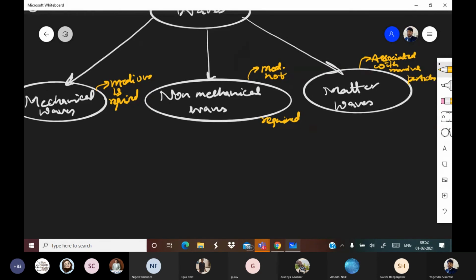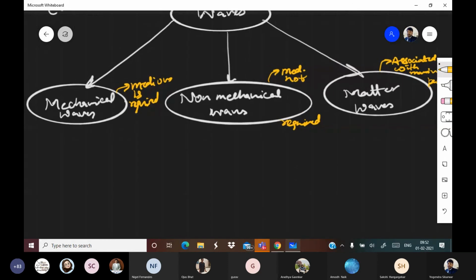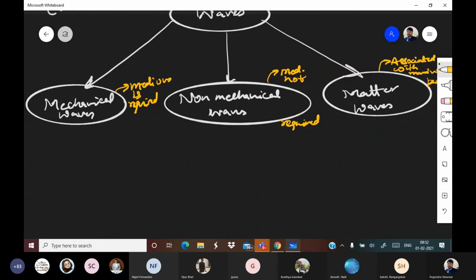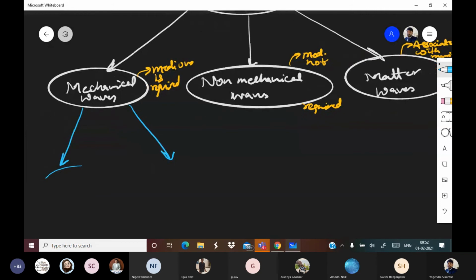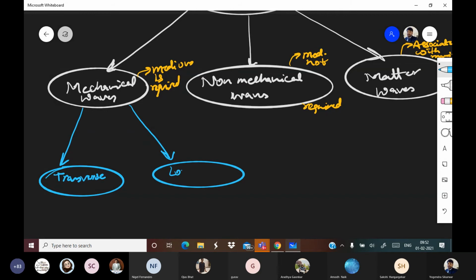Now, when we are going further in mechanical waves, these are of two types: transverse and longitudinal. Transverse, what is the specialty about them?